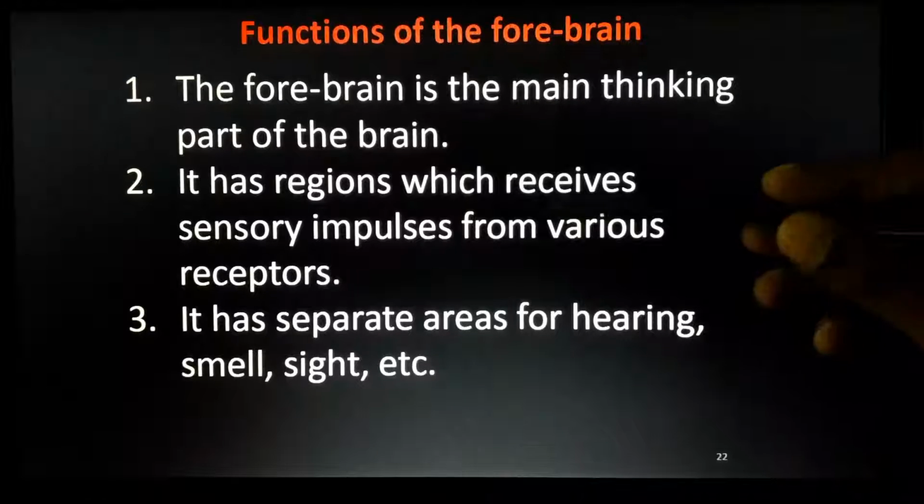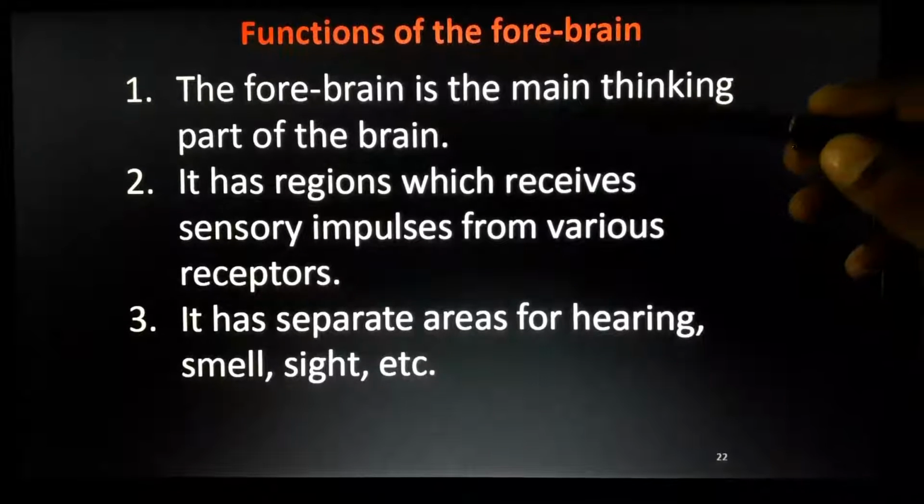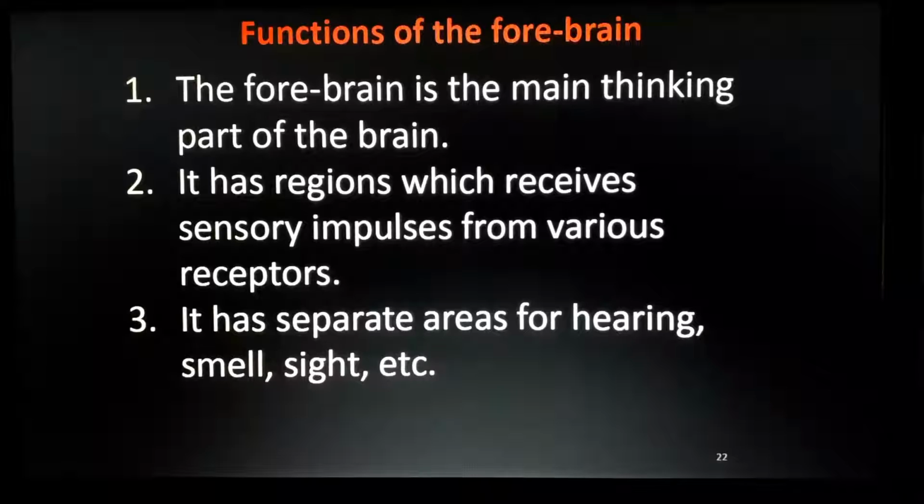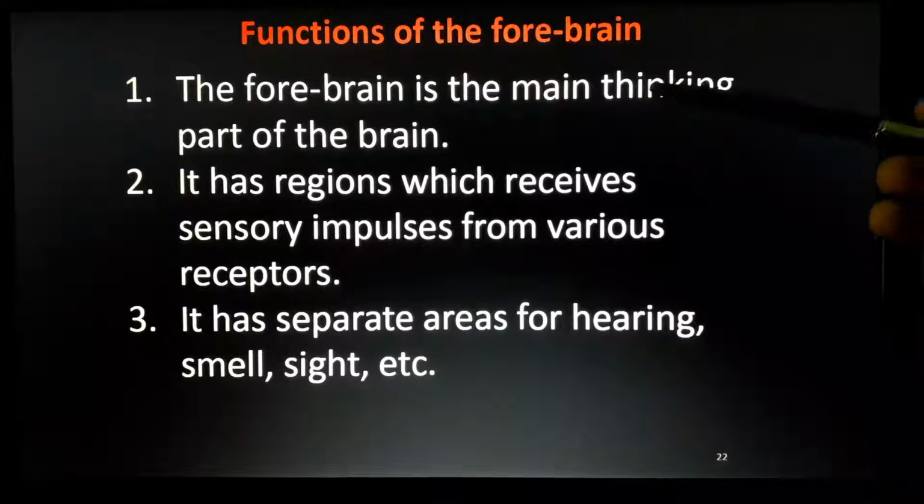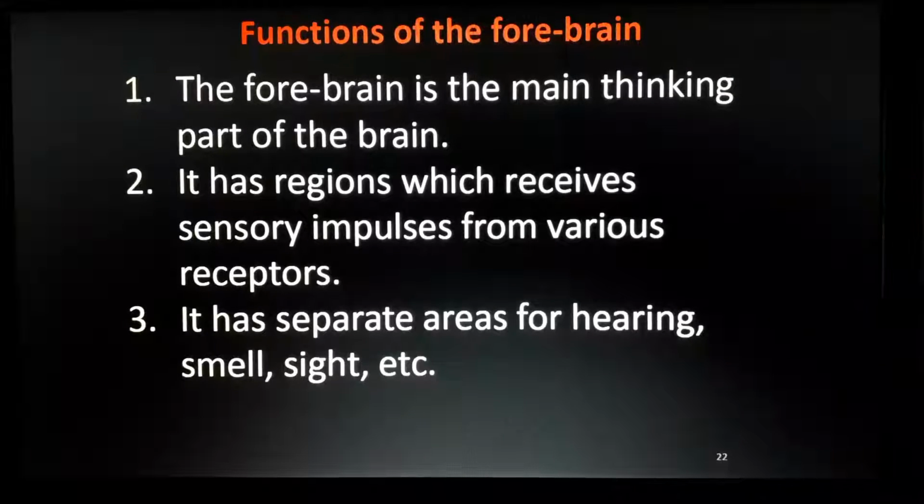It has separate areas for hearing, smell, sight and so on. Hearing, smell and sight are all senses, isn't it? So all these things are done in the forebrain. Thinking and sensing, that is the main thing. Forebrain is the main part of our brain.